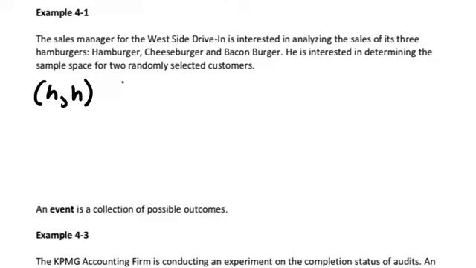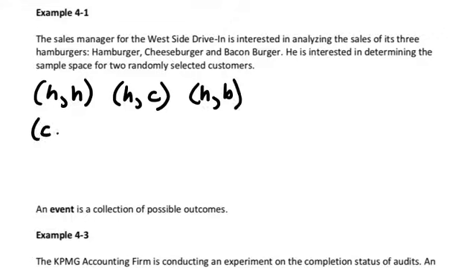Now, it's also possible that if the first customer ordered a hamburger, the second customer ordered a cheeseburger, and the first customer ordered a hamburger, and the second customer ordered the bacon burger. Now, what will happen if the first customer orders a cheeseburger? The second customer could order hamburger, they could order another cheeseburger, or they could order the bacon burger.